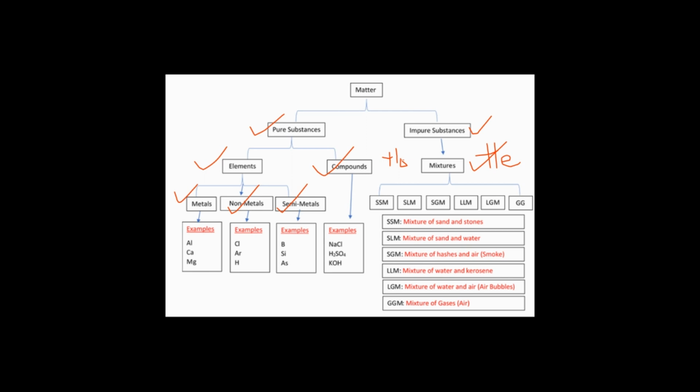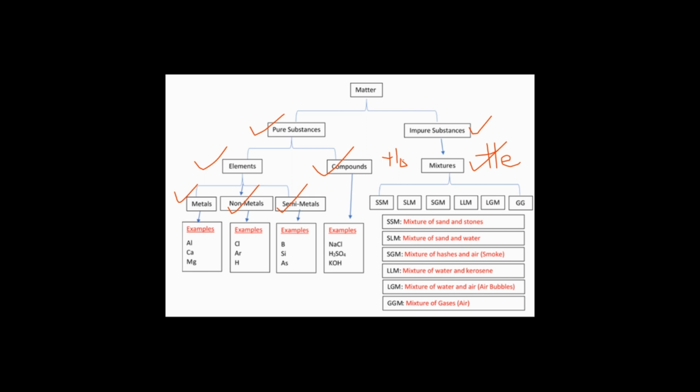Examples of elements: you can see aluminium, calcium, which are metallic elements. The non-metallic elements include chlorine and argon, which are gases. For the semi-metals, you can have boron and silicon. For examples of compounds, you can have sodium chloride and hydrochloric acid.